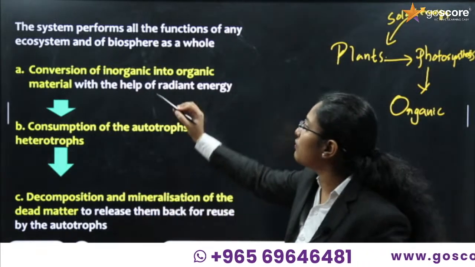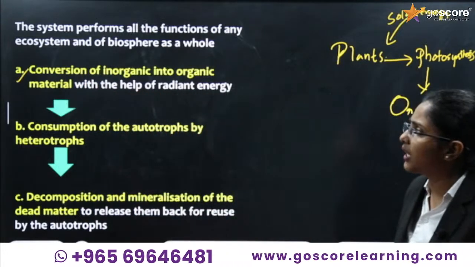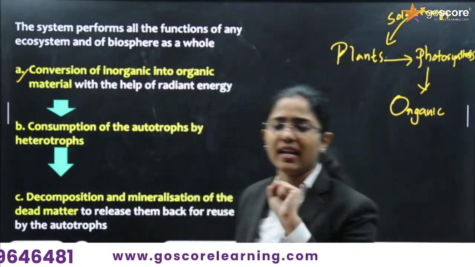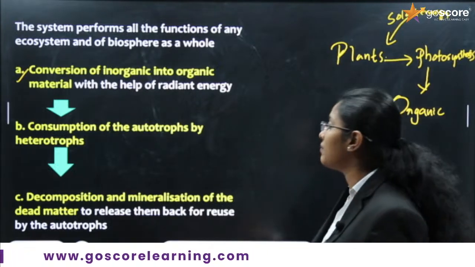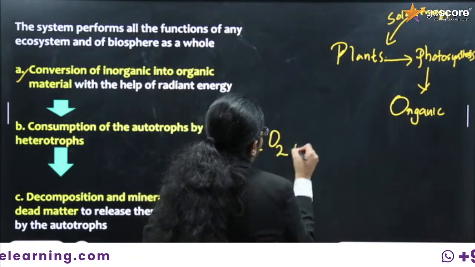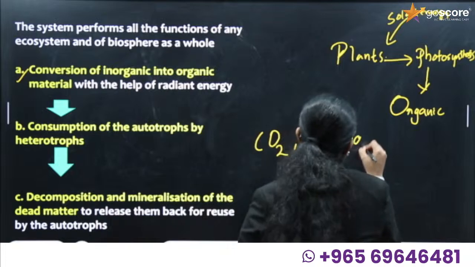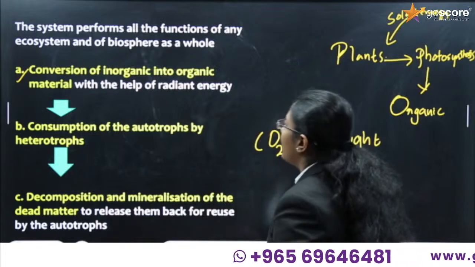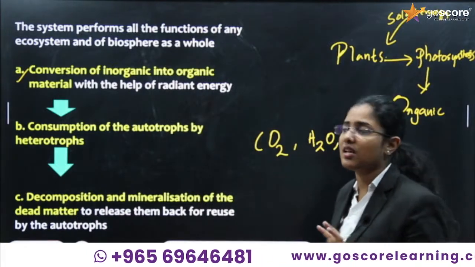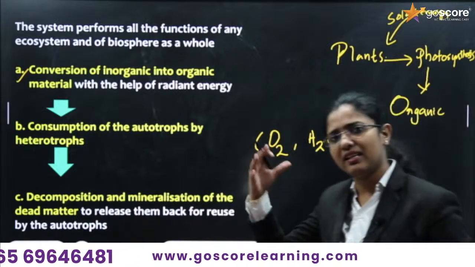So we can say the first step is the conversion of inorganic into organic material with the help of radiant energy. You know how photosynthesis takes place, right? It takes place with the help of carbon dioxide, water and solar or light energy. All these are considered inorganic substances. So inorganic substances are converted into organic materials with the help of light energy.